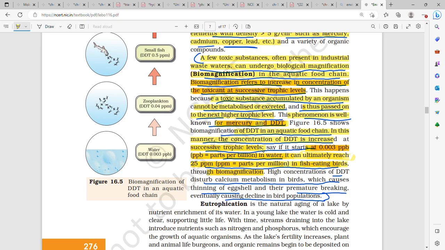High concentration of DDT disturbs calcium metabolism in birds, and because of this disturbance of calcium metabolism in birds, it causes thinning of eggshell and premature breaking, eventually causing a decline in the bird population.